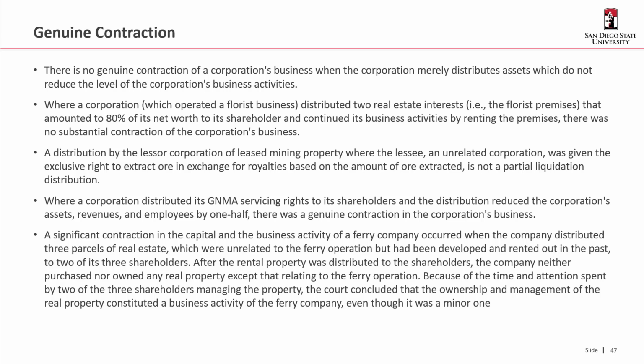Where the corporation distributed its Ginnie Mae servicing rights to its shareholders, and the distribution reduced the corporation's assets, revenues, and employees by a half, that is a genuine contraction. There's a significant contraction in the capital and the business activity of a ferry company when that company distributed 3 parcels of real estate, all of which were unrelated to the ferry operation, but had been developed and rented out in the past, to 2 of its 3 shareholders.